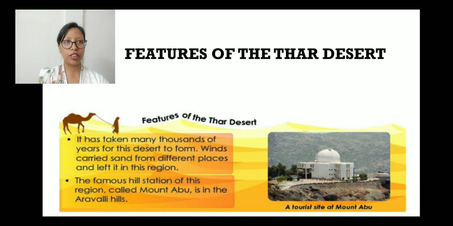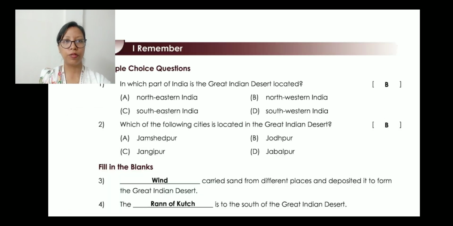Now let's move towards the next part, which is the workbook. So here we have the multiple choice questions. This is your classwork. Do it right now. As we discuss, you're going to write it down in your book. So in which part of India is the Great Indian Desert located? Northeastern India, Northwestern India, Southeastern India, or Southwestern India? So we have already discussed it's Northwestern India. So the option is B.